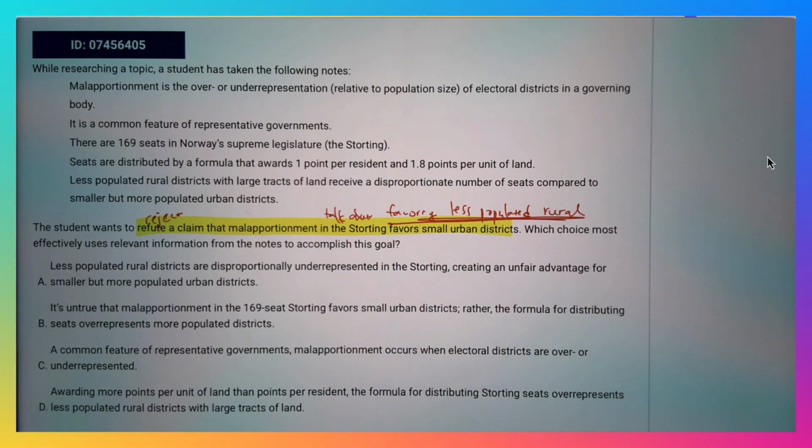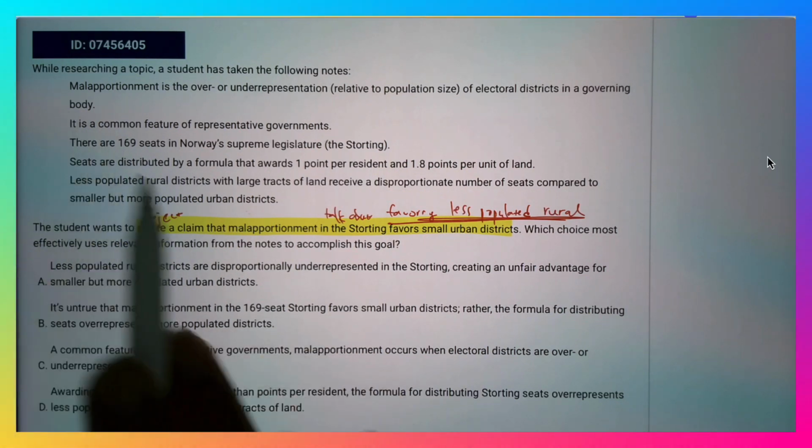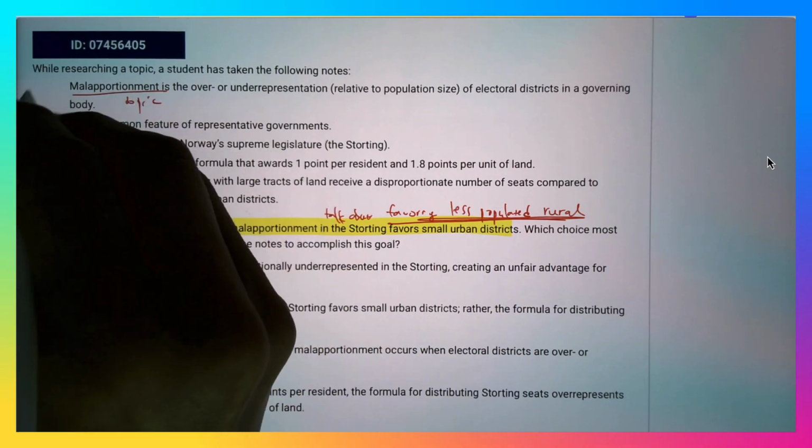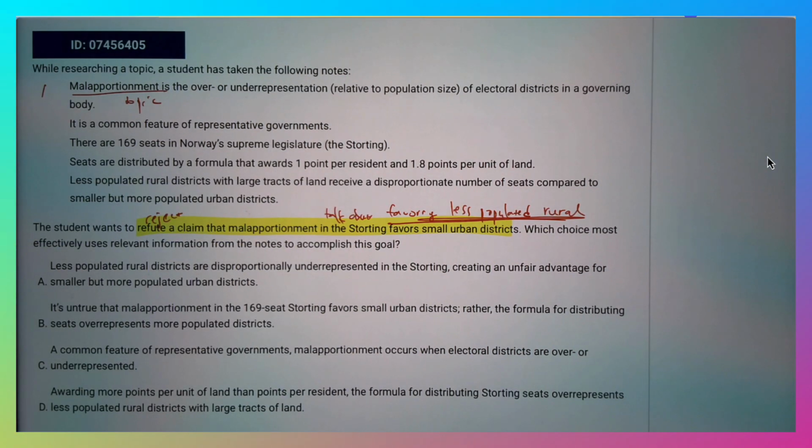Alright, so what is malapportionment? That's our topic here. In line 1, malapportionment is the over or underrepresentation, relative to population size, of electoral districts in a governing body. Instead of one vote per one person like most countries, they have a different system here, sort of like the American electoral college system. So that's line 1. Line 2, it is a common feature of representative government.